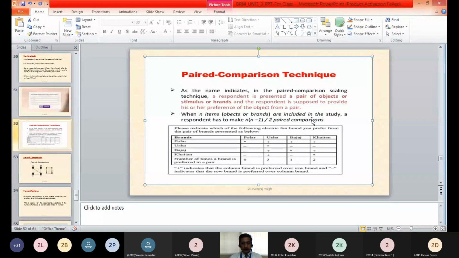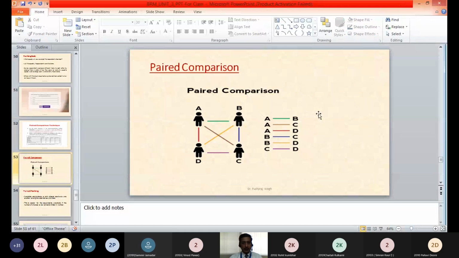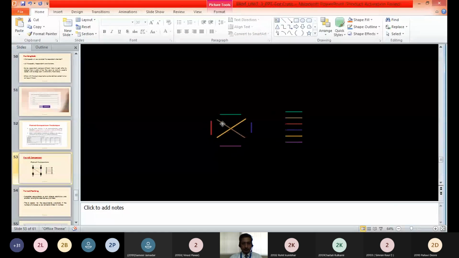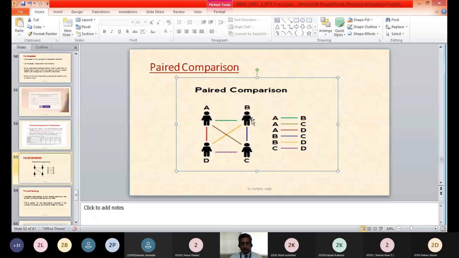How that 6 comes, we'll see with a diagram. Through this diagram, we will be more clear about this formula. This is a paired comparison of 4 objects A, B, C, D. Is this visible? Yes, sir. In this example of 4 objects being provided, A, B, C, D, the customer needs to make pairs of different brands and take the decision which is better.